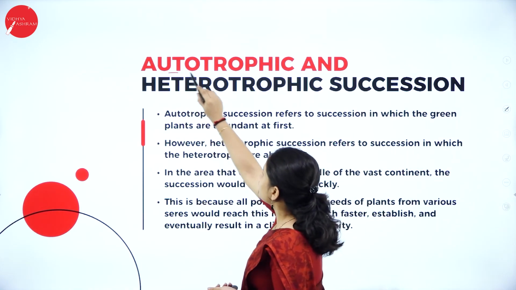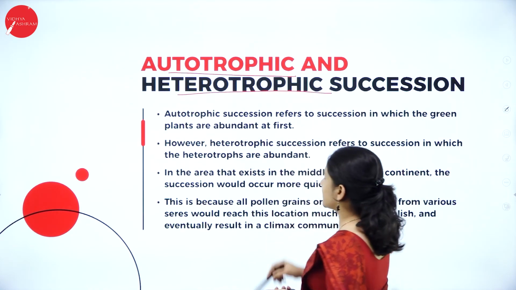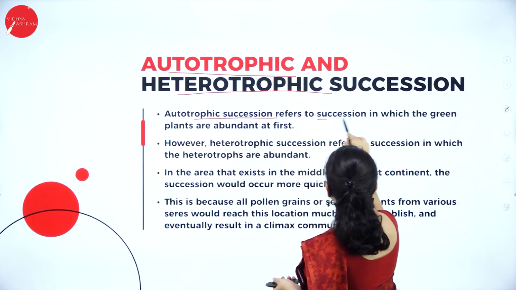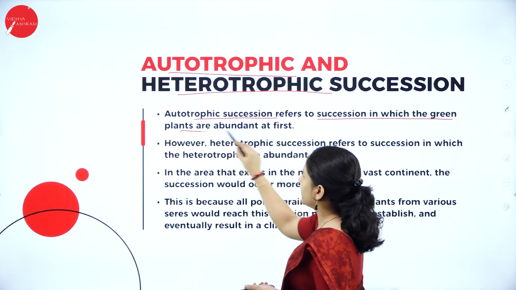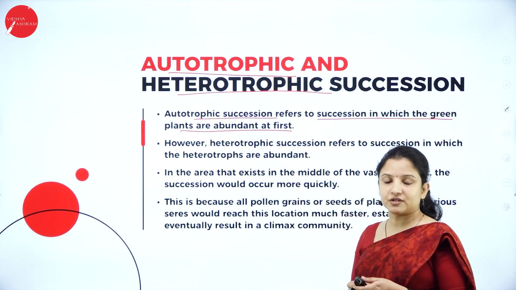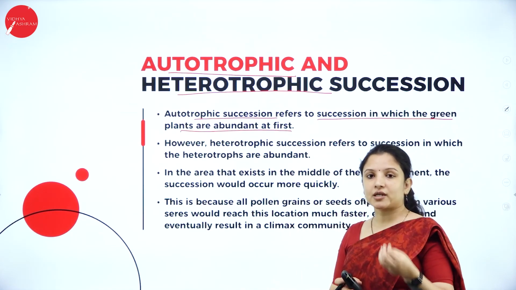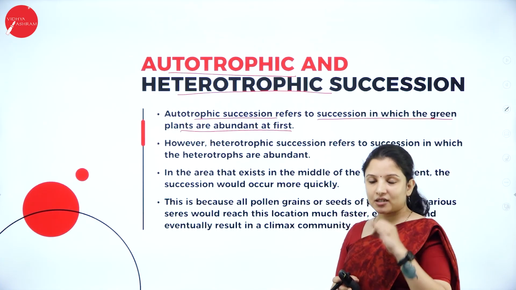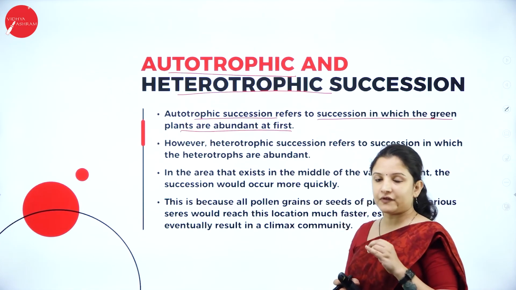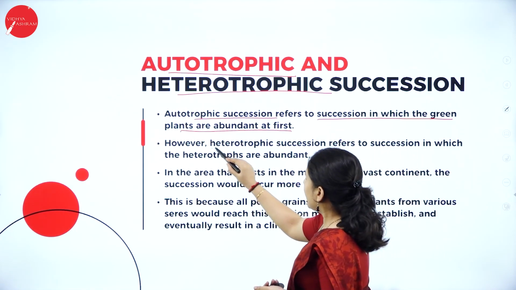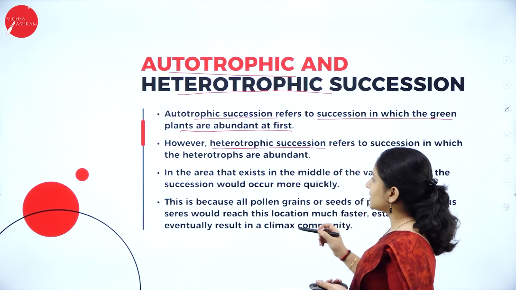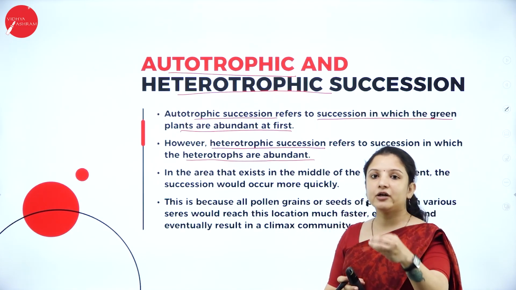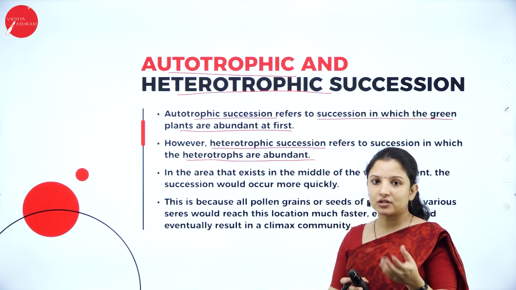Next, talking about autotrophic and heterotrophic succession. So autotrophic succession refers to succession in which the green plants are abundant, because green plants are the autotrophs, right? They are called the autotrophs, which are capable of synthesizing their own food. So if the succession occurs by the green plants, it is called autotrophic succession. And heterotrophic succession means if the succession occurs by the heterotrophs, that is the organisms that feed on the green plants, that is the herbivorous animals.